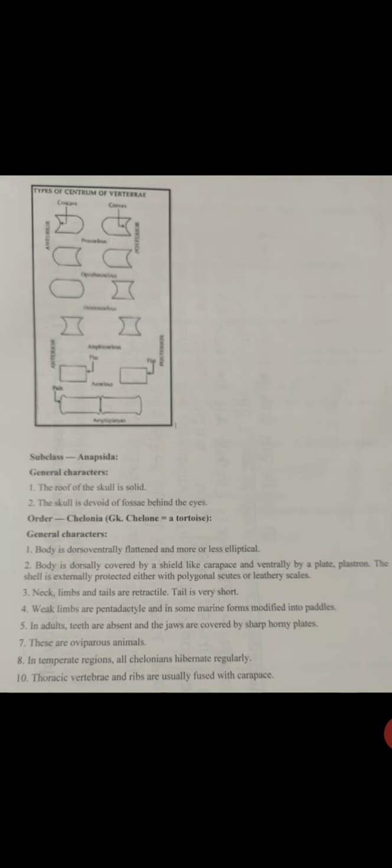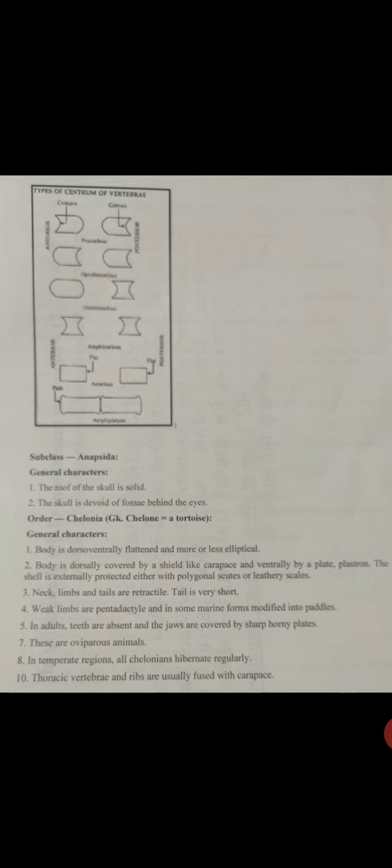In temperate regions, all chelonians hibernate regularly. Thoracic vertebrae and ribs are usually fused with the carapace.